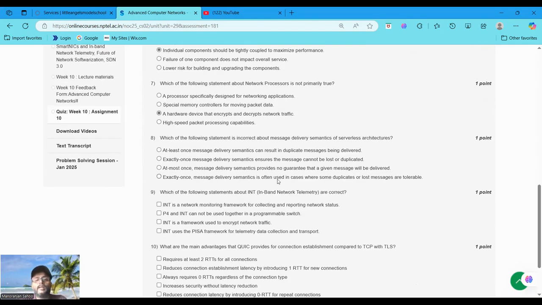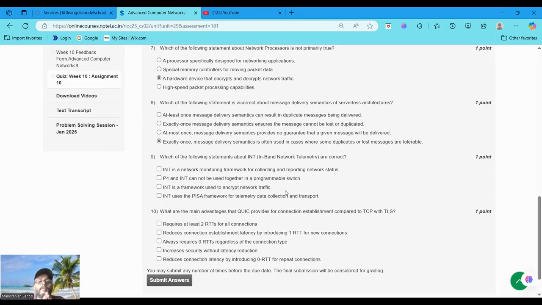Which of the following statements is incorrect about the message delivery semantics of serverless architecture? It is asking about the incorrect statement. The incorrect statement is exactly once. At-least-once delivery semantics is often used in cases where some duplicates or lost messages are tolerable. So we choose this as incorrect. Exactly-once semantics guarantees no duplicates or losses, as in financial transactions. At-least-once tolerates duplicates. That's why it is an incorrect statement. 8 option D.